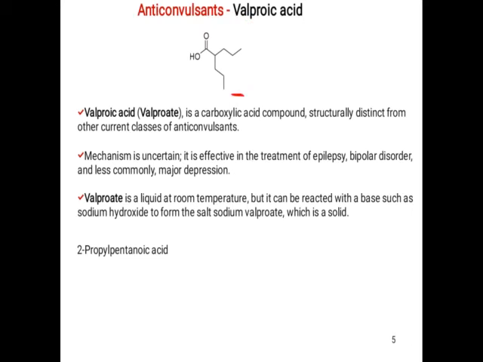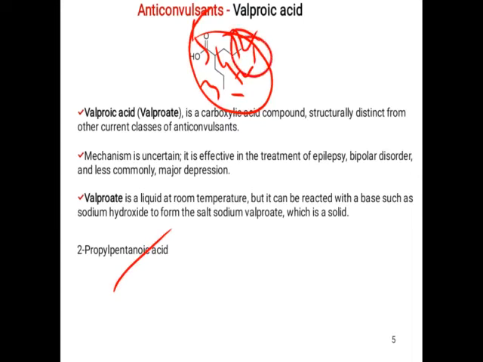So 1, 2, 3, 4, 5. So 5 carbons are there. So it is pentane. Acid is there. So it is pentanoic acid. And on the other part, 1, 2, 3. 3 carbons, that is propyl. So it is called propyl pentanoic acid. So actually numbering starts from the first carbon of COOH, then in reverse order. So at the second position there is the other C3H7, hence it is called 2-propyl pentanoic acid.